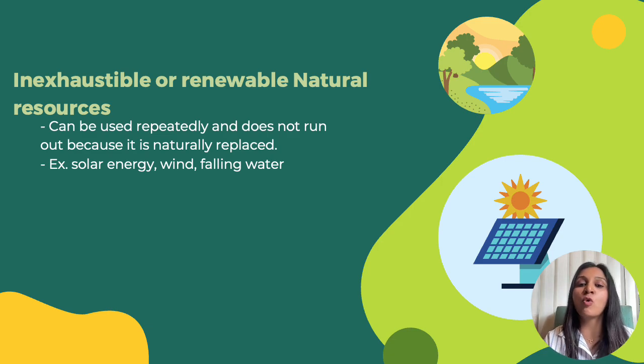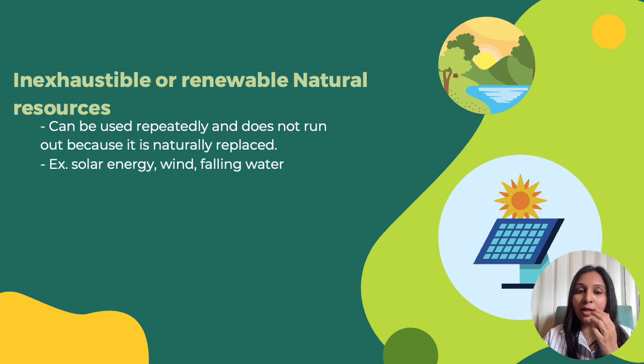What are some examples of renewable natural resources? Number one, we have sunlight. The sun gives us light and heat every day. We also have wind. The air keeps moving and it doesn't stop. The third major example is water.